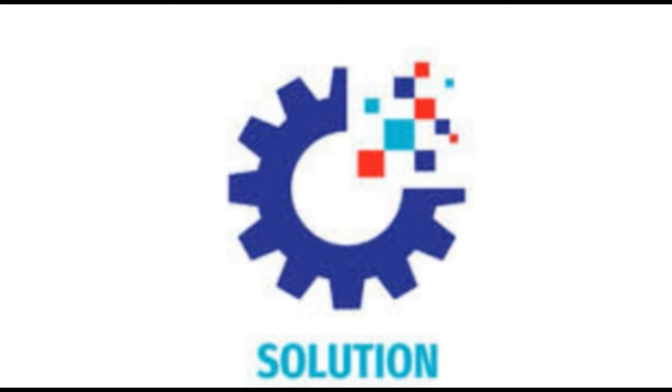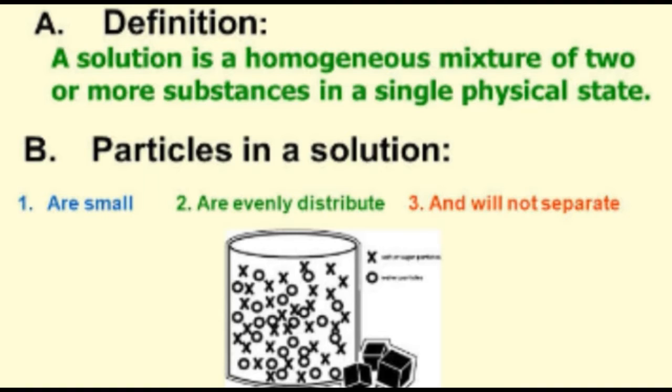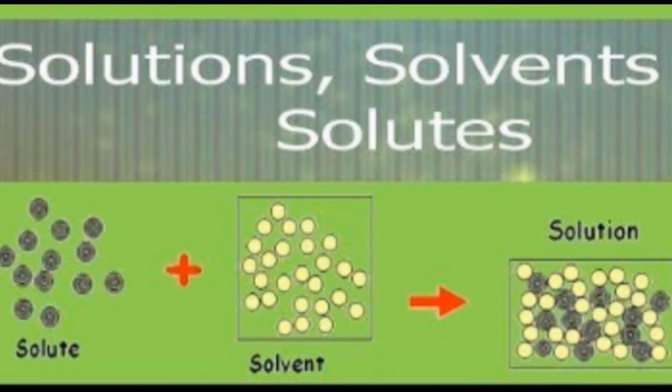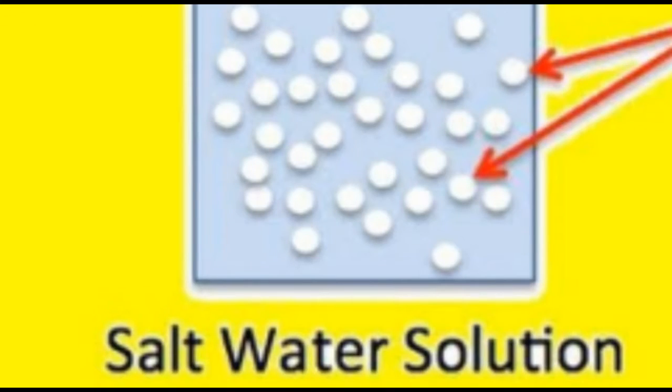So let's start it. In solution, when we mix a solid with a liquid, we often get a mixture of the two substances. If the solid dissolves, it spreads out as minute particles throughout the liquid, so they can no longer be seen. The amount of solid that will dissolve in a liquid depends upon the amount of liquid used and the temperature of the liquid. So when no more solid will dissolve in a liquid, the solution is said to be saturated.